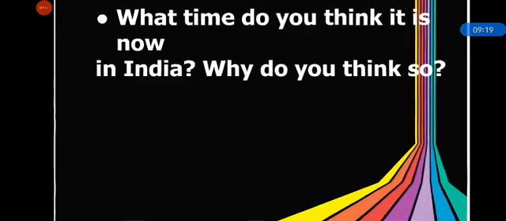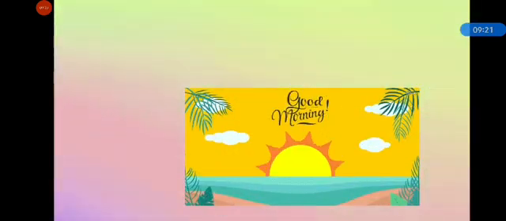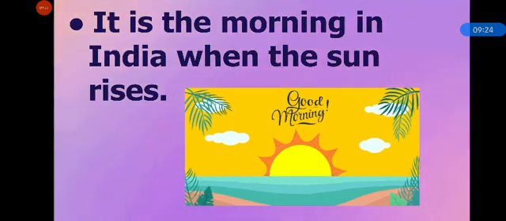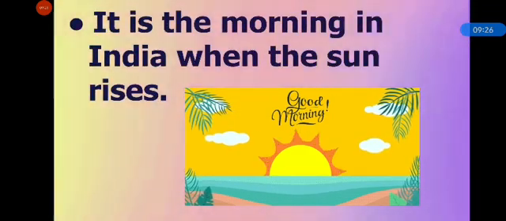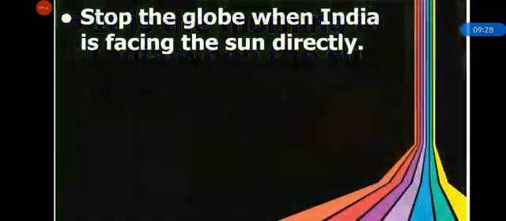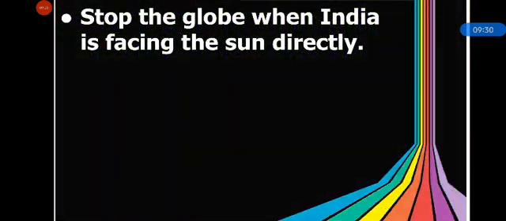So, it is the morning in India when the sun rises. Now, stop the globe when India is facing the sun directly. So, when we rotated the globe from west to east, the sun rises in the states in the eastern parts of India. When we came from west to east, sun rises in the east.